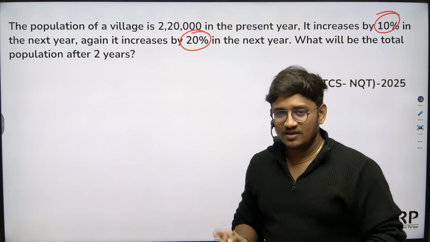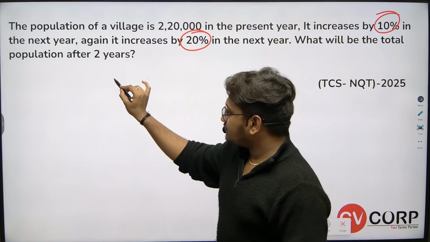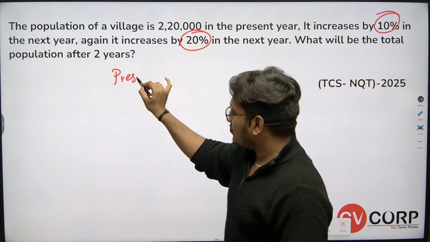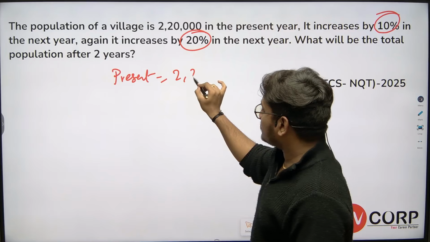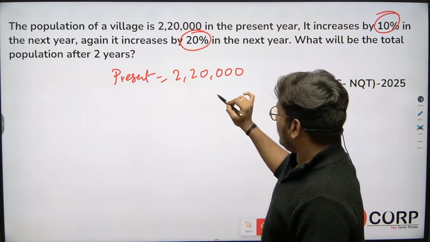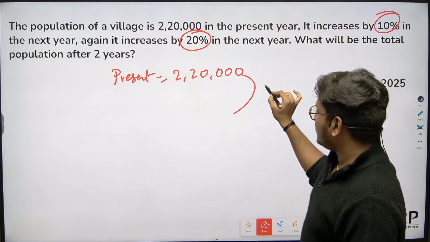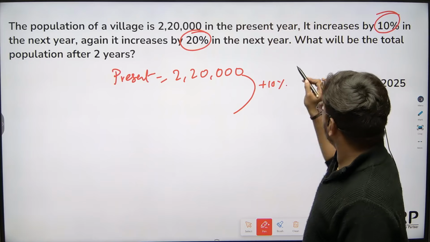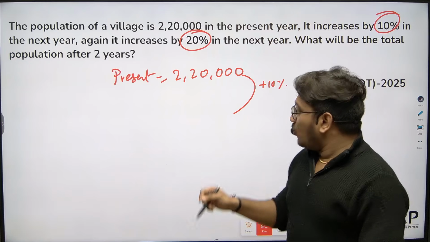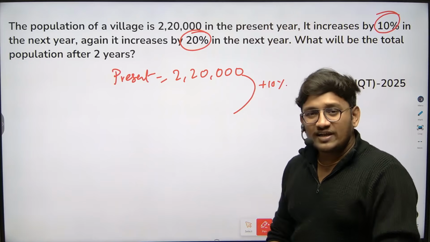Very simple. Initially the present population is 2,20,000. Next year the population increased by 10%. What is 10% of 2,20,000?